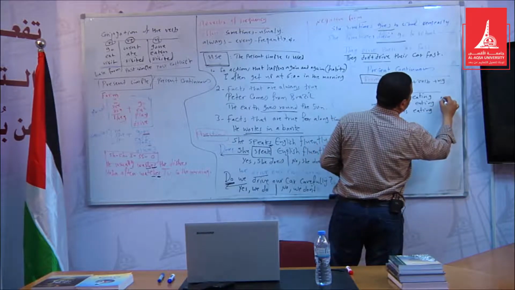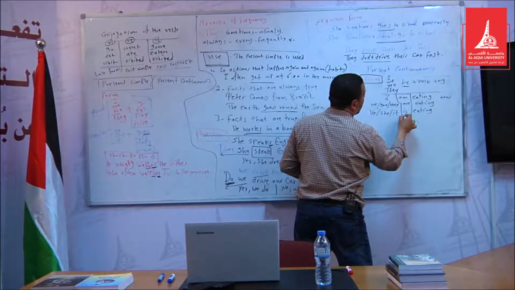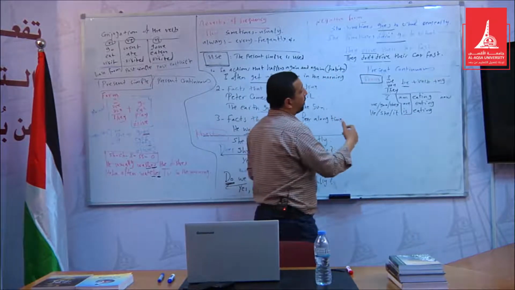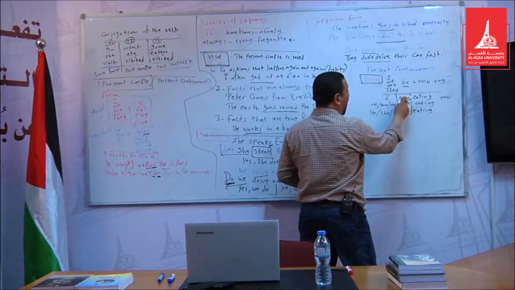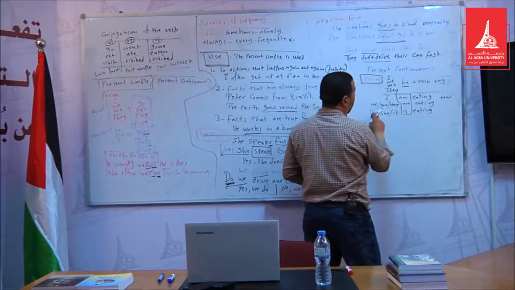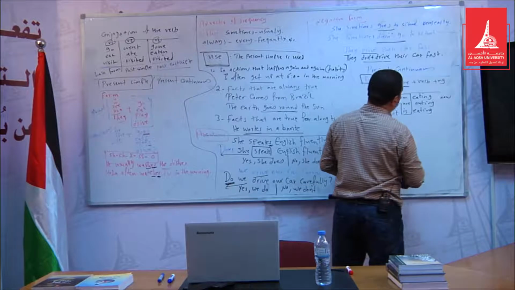Of course we can say now, at the time of speaking. So we have the verb to be here, and this verb to be changes. If we have I, it becomes am. If we have we, you, they, it is are. If it is he, she, it, we use is eating.